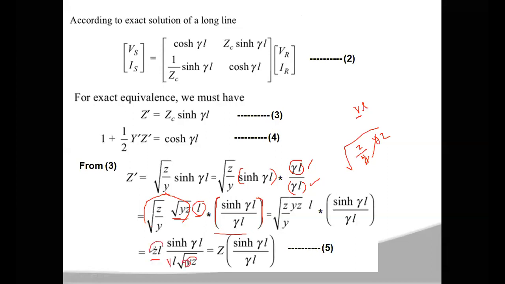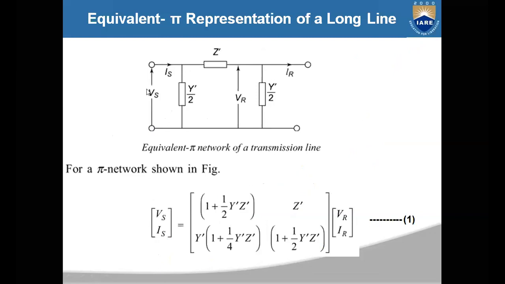What is this small z into L? Small z is the impedance per unit length. If you multiply it with the total length of the transmission line, you get the total impedance Z. Small z into L is called capital Z, the total impedance of the transmission line. So you get Z into sinh gamma L by gamma L. This is Z dash. If you observe the diagram here, the nominal pi network.